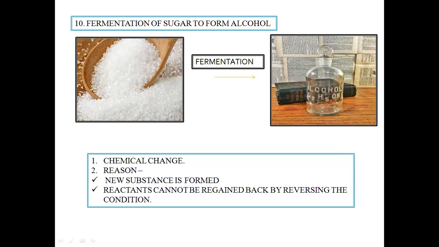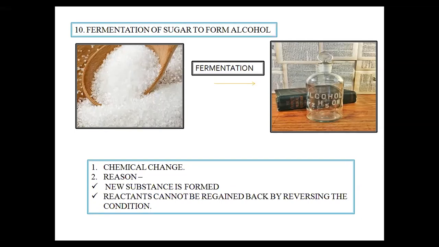This sugar will be acted upon by microorganisms, which will simply act on it anaerobically and will produce alcohol. Now, what happens during this process? What we see is a new substance is formed.